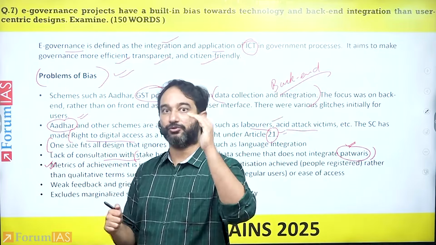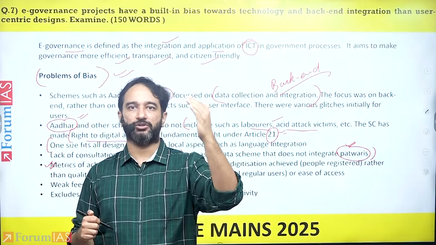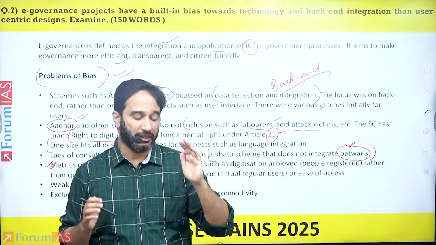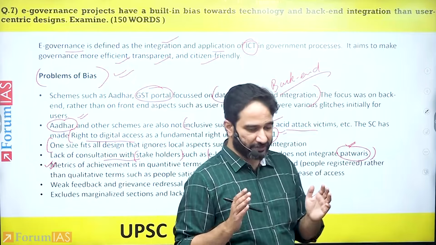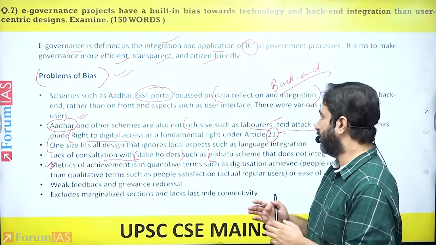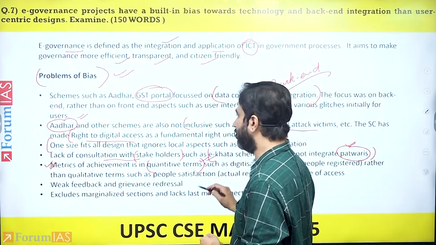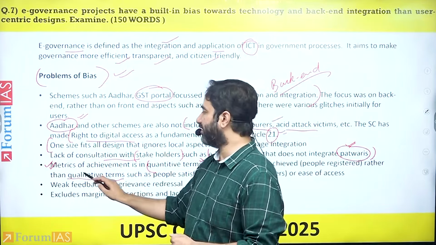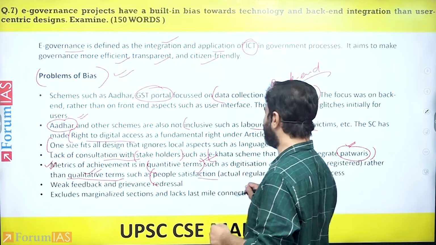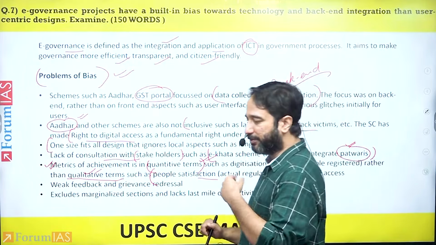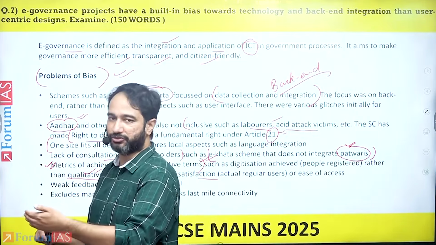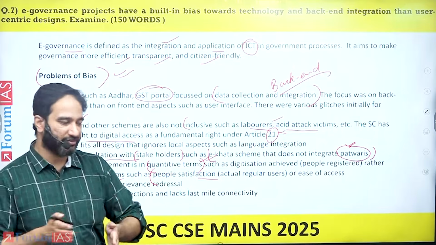The metrics of achievement is largely how many people have we integrated? What is now the total number of Aadhaar cards? What is now the total number of people using the particular app? So rather than focusing on quantitative terms, we should largely focus on qualitative terms. Like how many people are actually satisfied in using it? How many people end up becoming regular users of those apps? So let's say you have the eGov app.